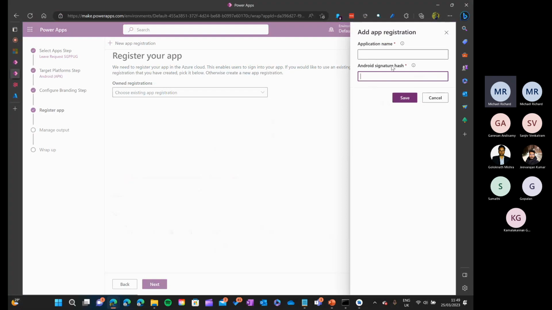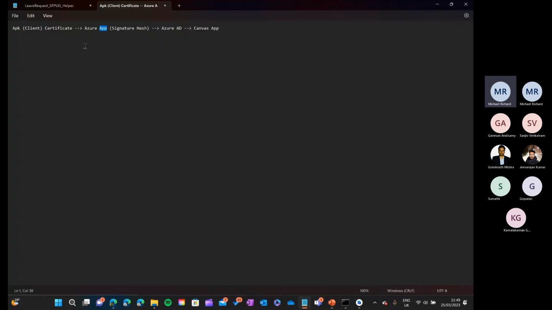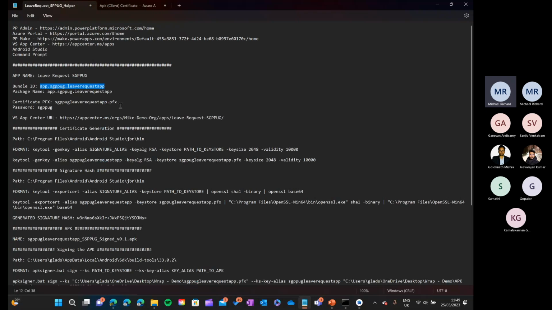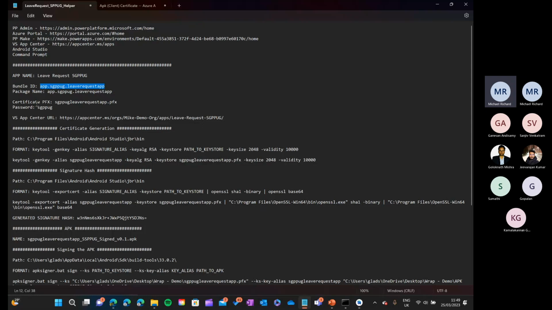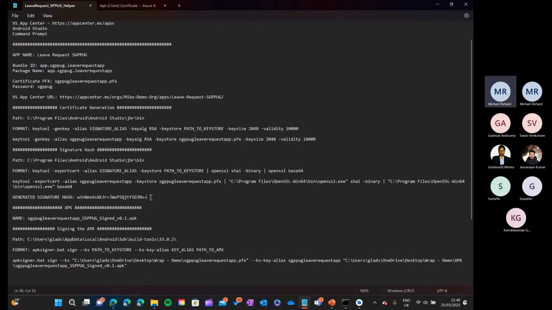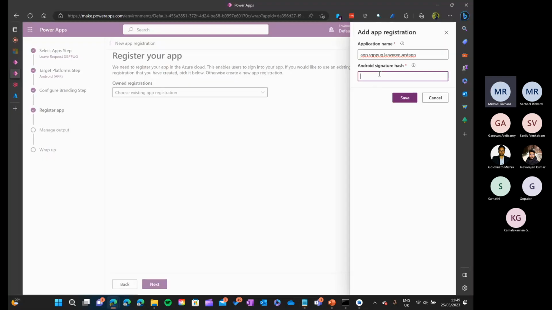To get the signature hash, we did some command prompt stuff earlier. So let's go back to our notepad where we copied everything. This is my bundle ID or my application name. And where is my hash? Yes, this is my hash. Okay, copy this, paste it here. If your hash is incorrect, you will not be able to sign into the app. The sign-in functionality of your app will fail. So you will need to check the signature hash and make sure everything is proper. I hope I did everything correctly. Let's click save.